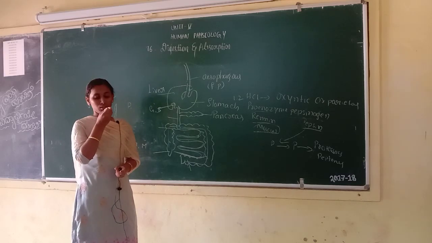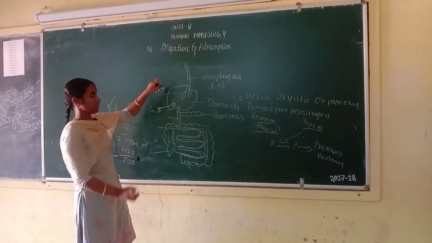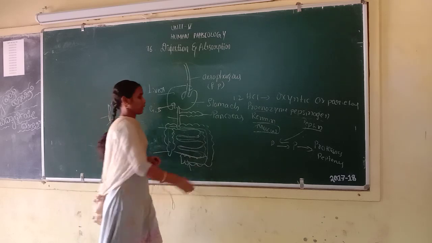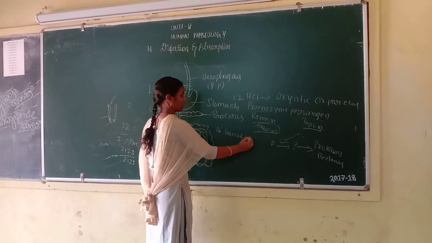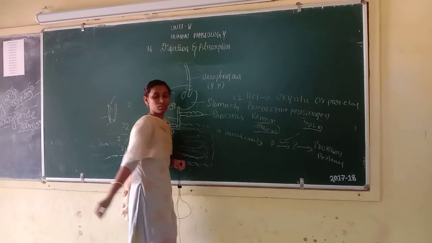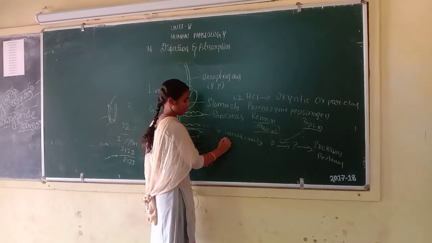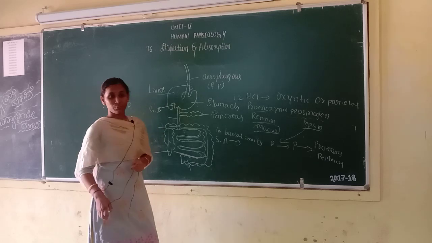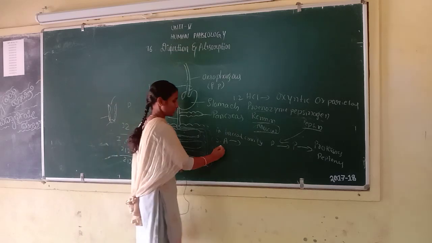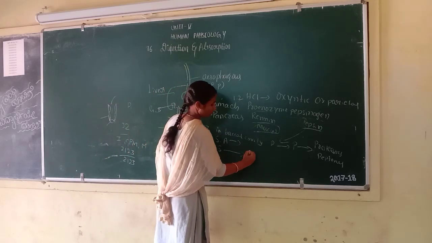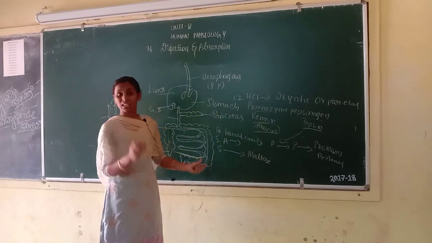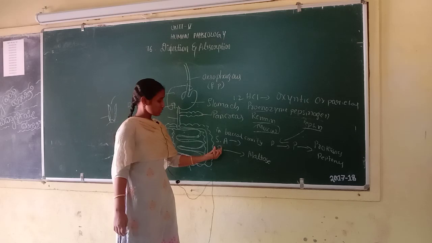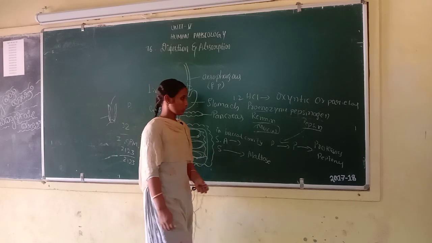First, I forgot that, the buccal cavity. In the buccal cavity, salivary amylase converts starch into maltose.